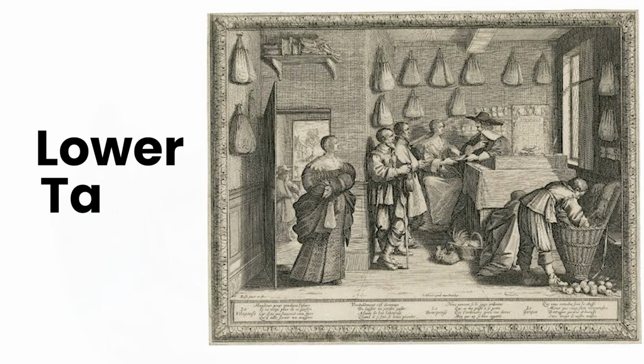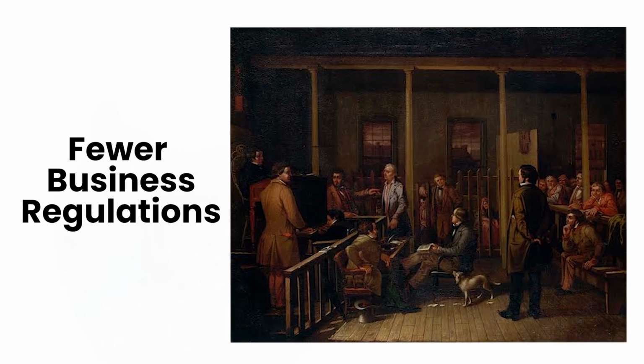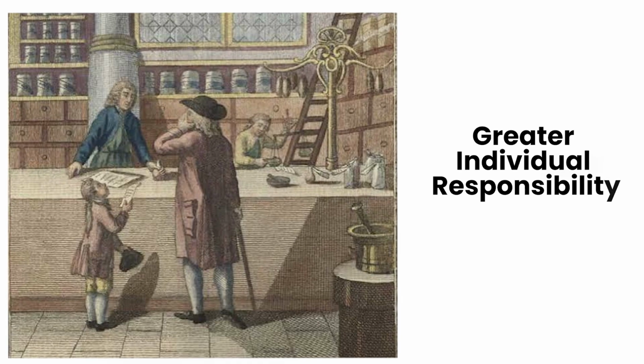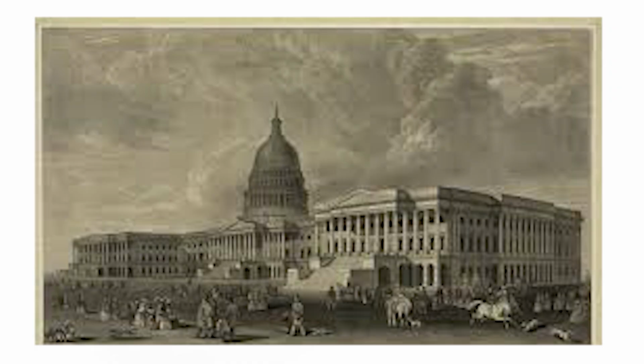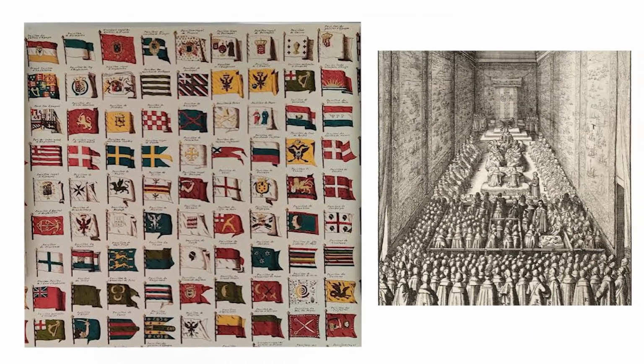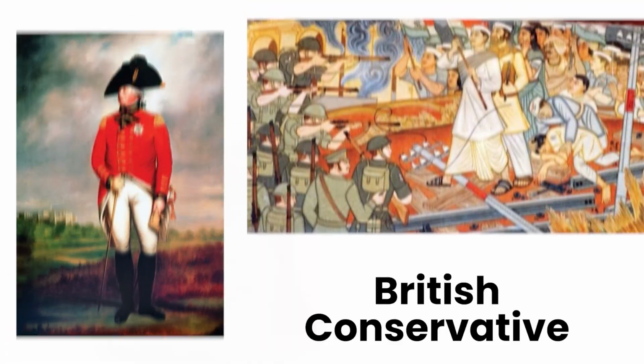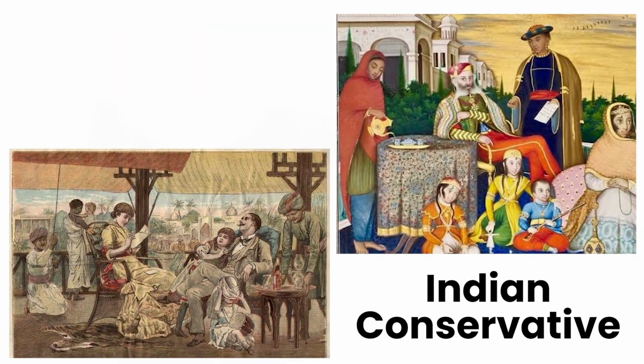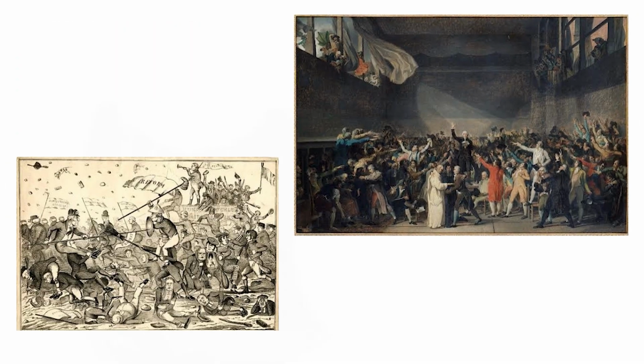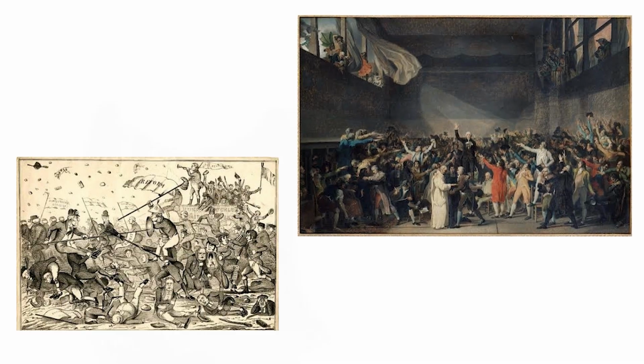At the same time, economic conservatives often support lower taxes, fewer business regulations, reduced government spending, and greater individual responsibility. Conservatism also changes depending on the country. An American conservative, a British conservative, and an Indian conservative may support very different policies because each one is defending a different national tradition. Now, we come to socialism.